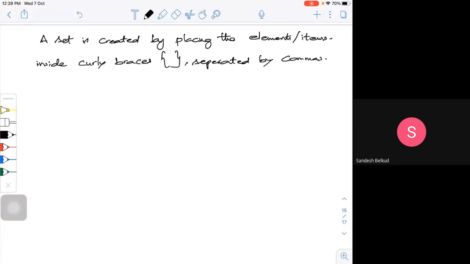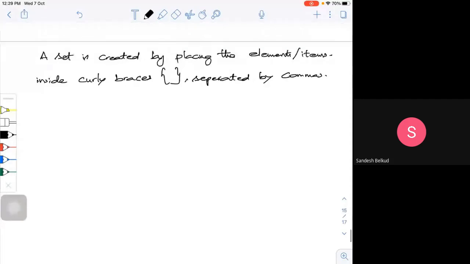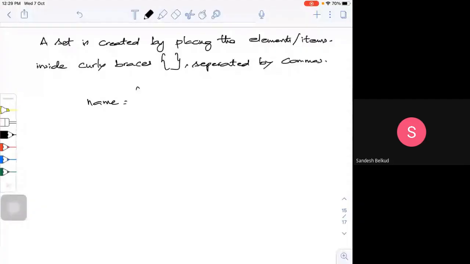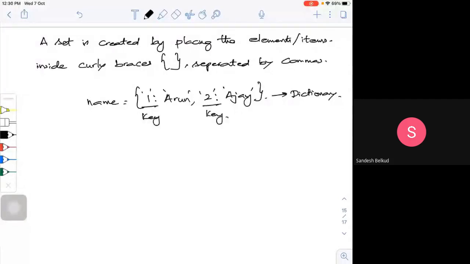You should not be confused with the dictionary. In a dictionary, say for example, I define my name, and here I define the keys. But in case of a set, say for example, I just simply define names like Arun, Ajay. Something like this.